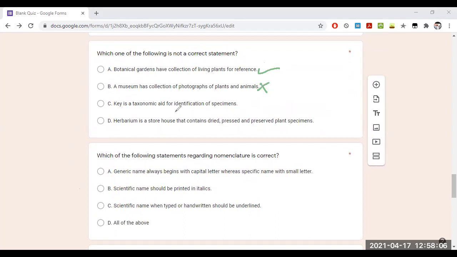Herbarium is a taxonomic aid for the identification of specimens. Just now I said it is a taxonomic aid. Yes, C is also a correct statement. Herbarium is a storehouse that contains dried, pressed and preserved plant specimens. Yes, all these three statements are true. A is true, C is true, and D is true. If the question is asking which is a wrong statement, the answer is B. B is a wrong statement.